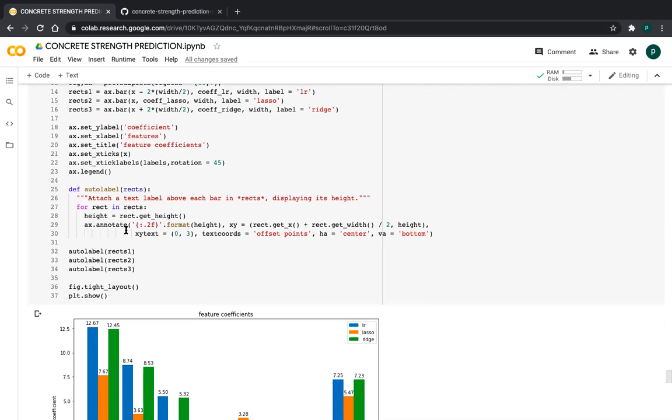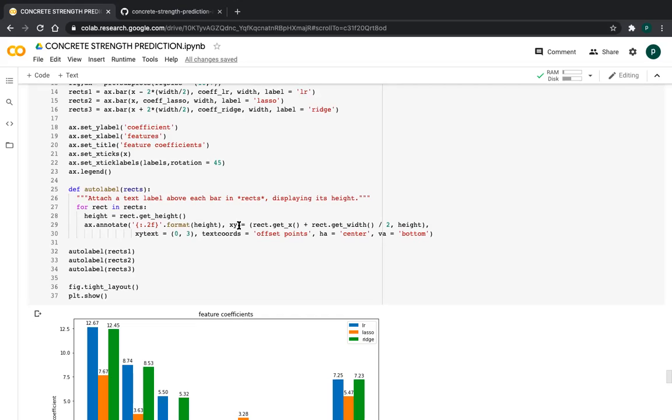And after that we have to annotate, I have to annotate with 2 decimal points, friends. That's why I take it. So these are the parameters, like for ax.annotate, s comma xy. So yes, s is the text of the annotation. Which text do you want to annotate? We have to annotate our coefficients, friends. This is the text. So I have to give this height, meaning the coefficient values, friends.